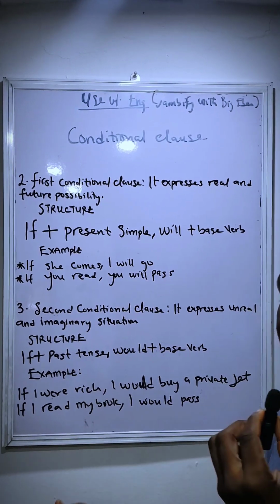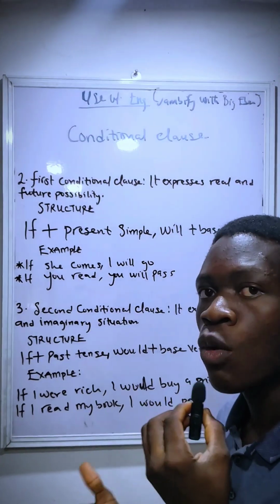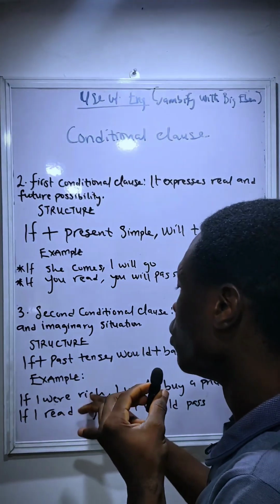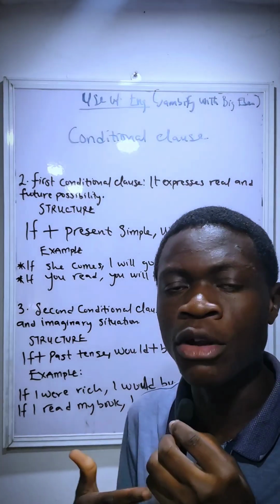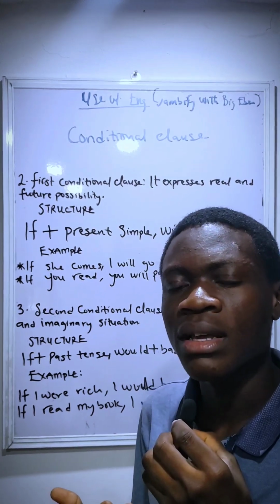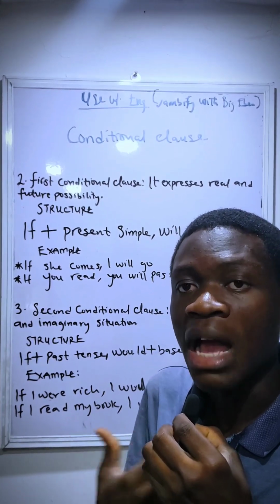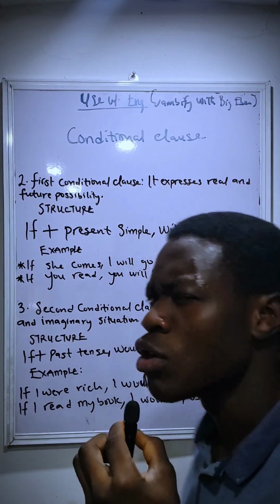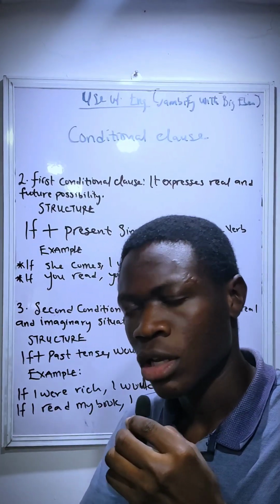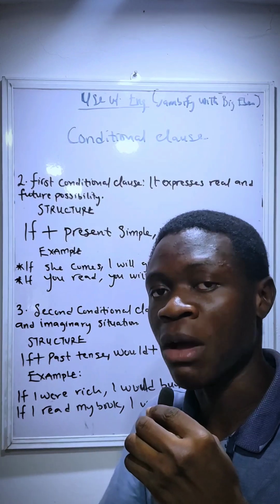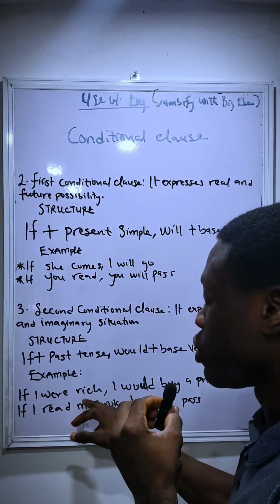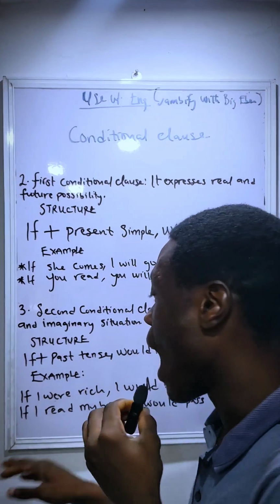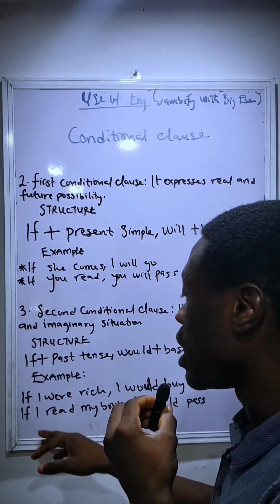Example, I told you that it always uses were instead of was. If I were rich, that is, I am not rich, but peradventure I am rich, I would buy a private jet, not I would have bought a private jet. If I were rich, I would buy a private jet. Another example is, if I read